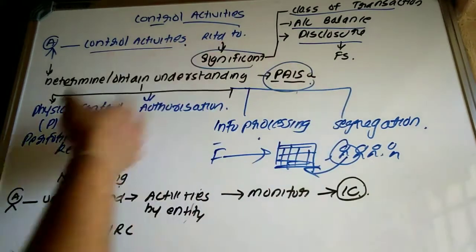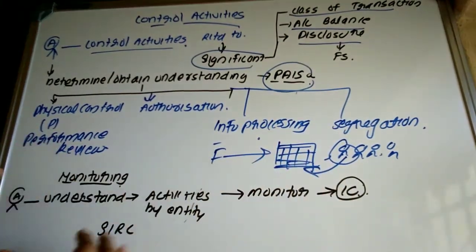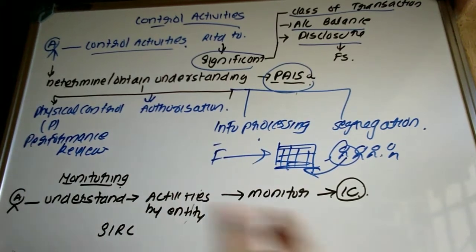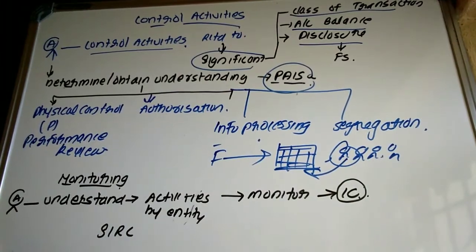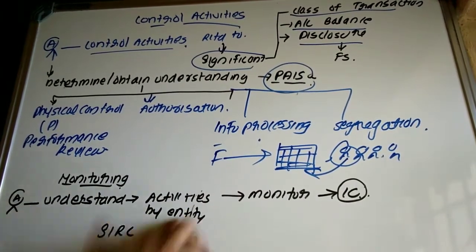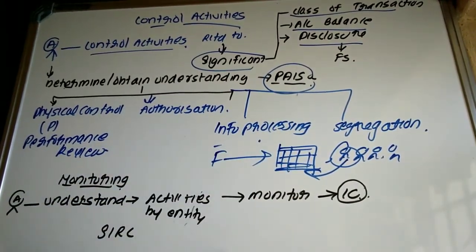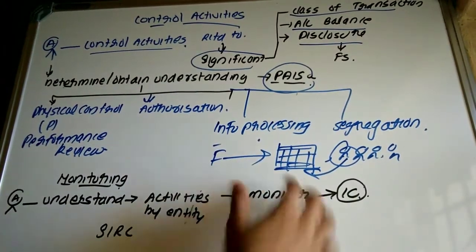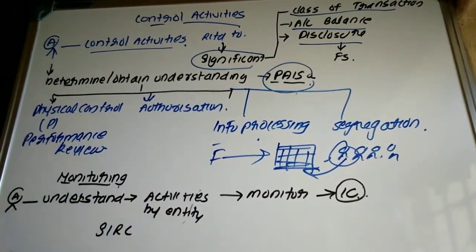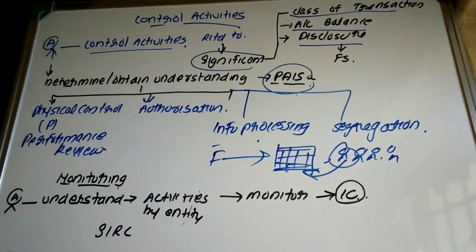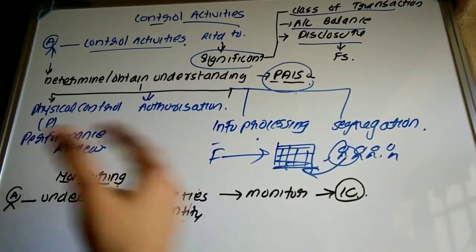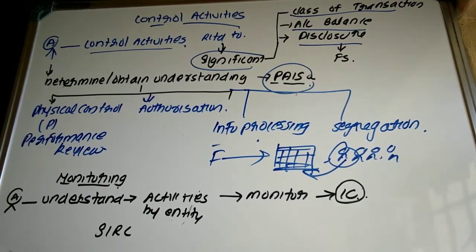That is whether they have appropriate physical control, whether the appropriate authority is making the performance evaluation and review, then what, whether there is appropriate authorization to the class of transactions and functions in the organization, whether information has been processed, whether the functions has been appropriately segregated among the organizational people. So these are involved in what? Control activities.